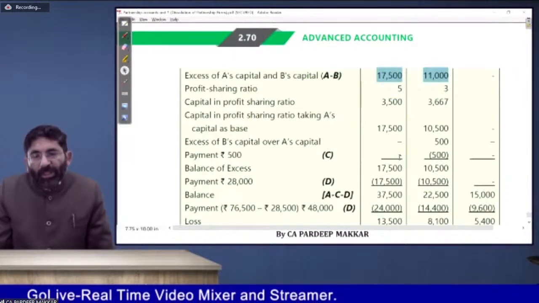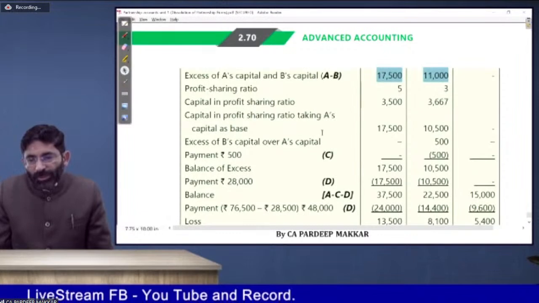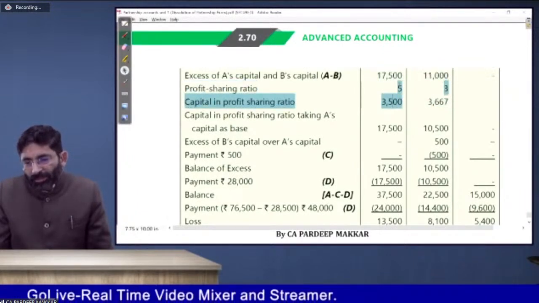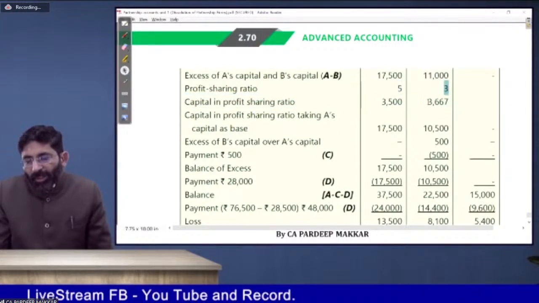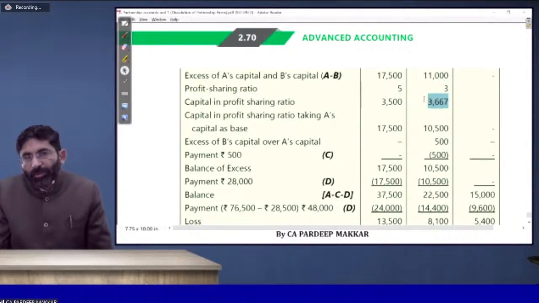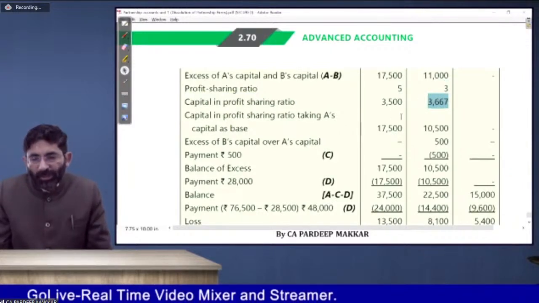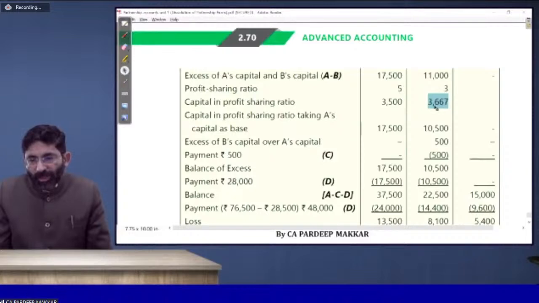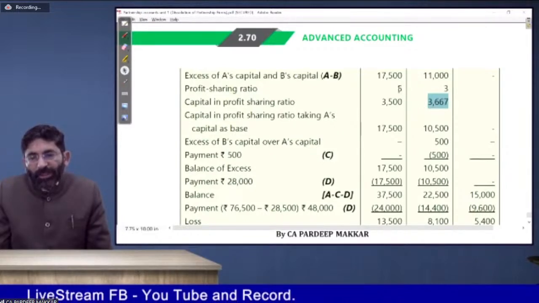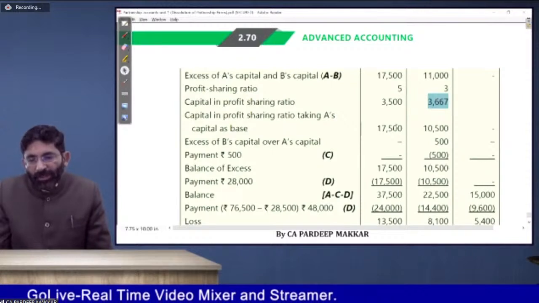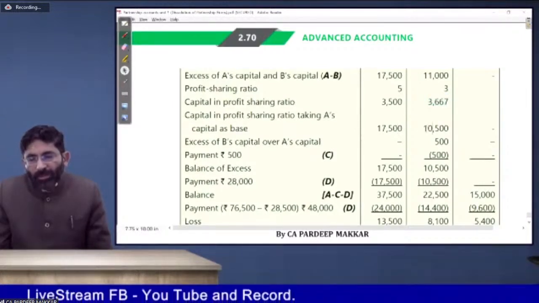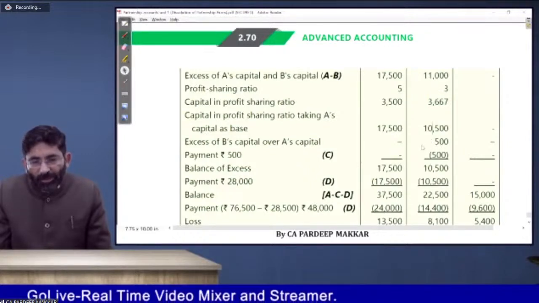Now this is again divided in the 5:3 profit sharing ratio of these two partners, and again calculate the per unit, because we have to calculate the final surplus of a single partner. So it is multiplied with 5 and 3 to get this amount. So it means the excess of B's capital over A's capital is 500.